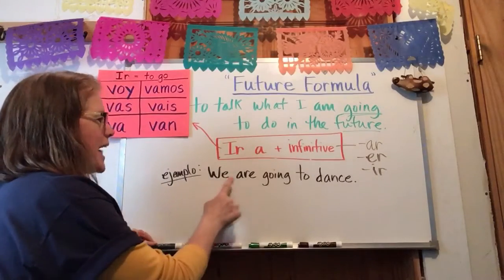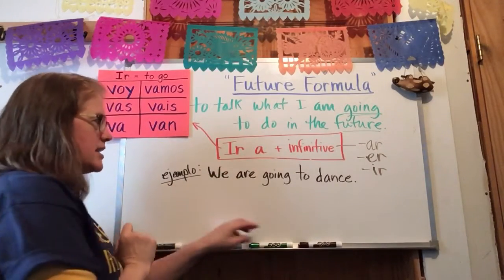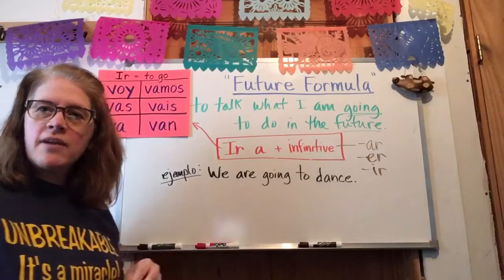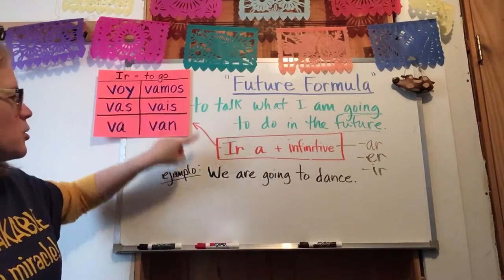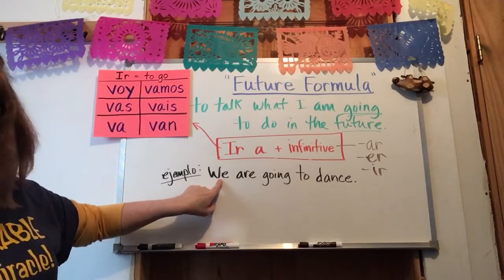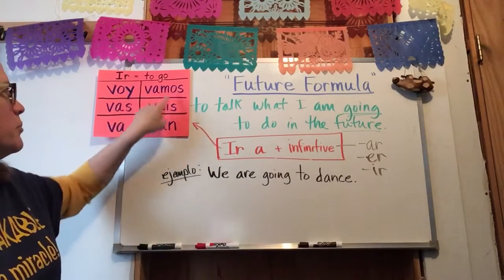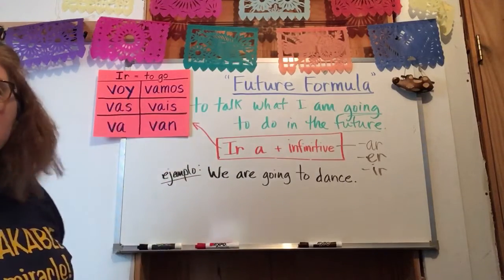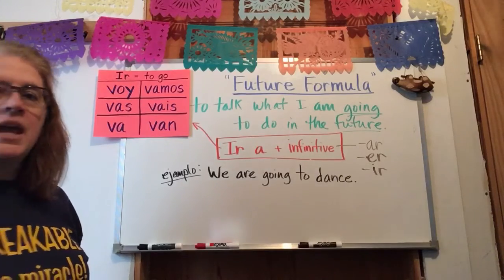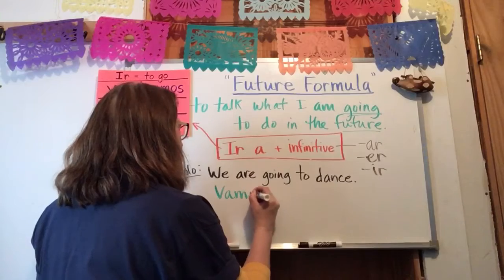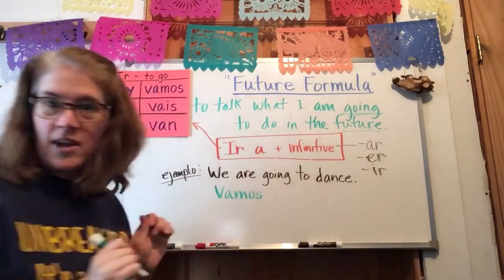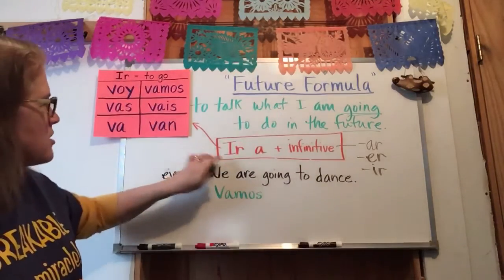Okay, so let's follow the formula, guys. What do we have to have first? We have to have a form of ir. So if the subject is we, then which one of these should we be writing down? We are going. If you said vamos, then you are correct. Okay, so vamos. All right, that's our form of ir.